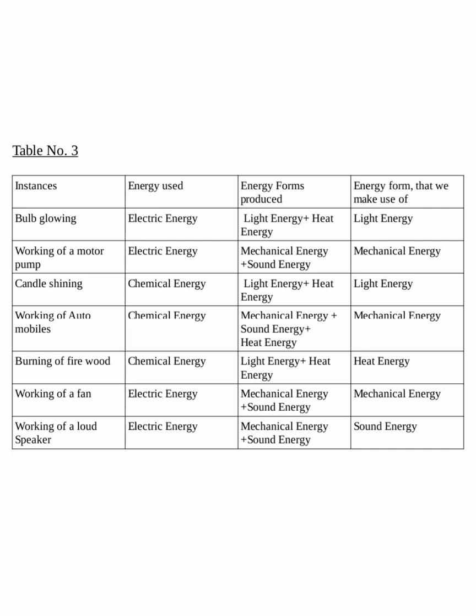But we avoid sound energy and use mechanical energy. The next one is working of a loudspeaker. In a loudspeaker, we give electric energy to it and it turns into mechanical energy and sound energy, and we use the sound energy.